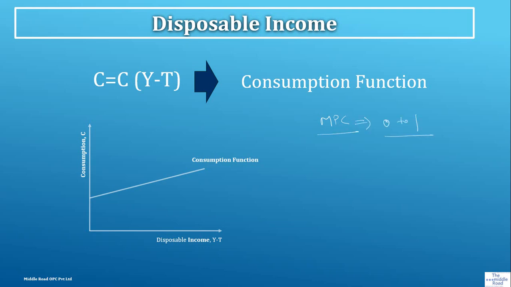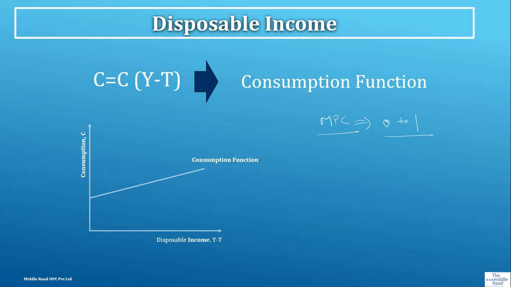When we look at MPC as the slope of the line, like I mentioned, it's between 0 and 1. The higher the MPC, that is, the more the marginal propensity to consume increases, the higher the consumption will be. Tax is something decided by the government. We have assumed that output is fixed.